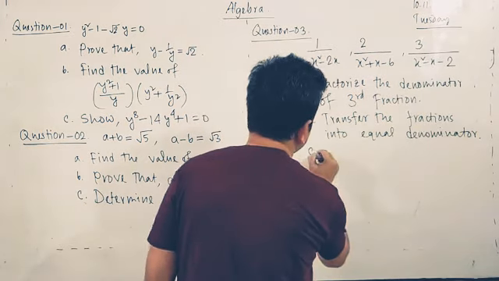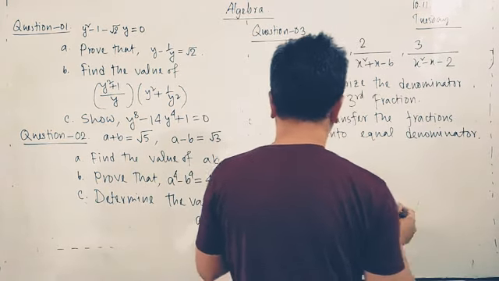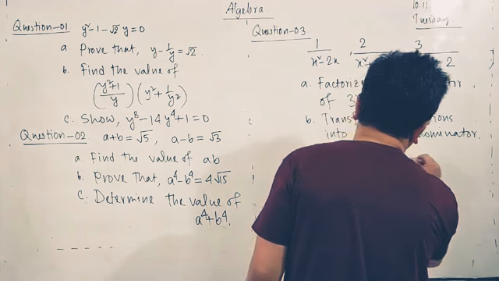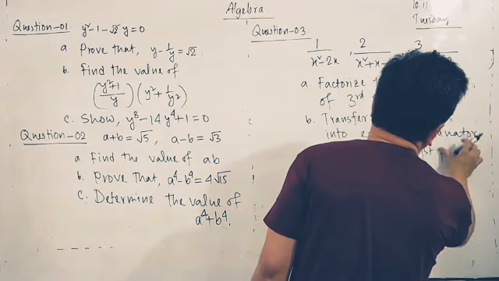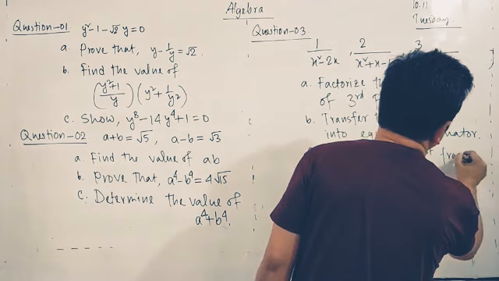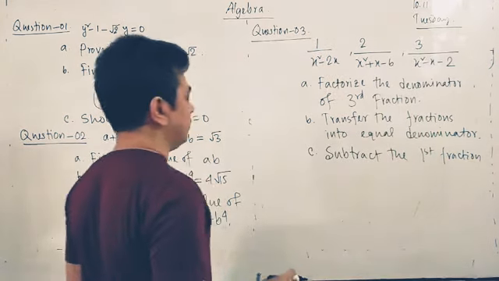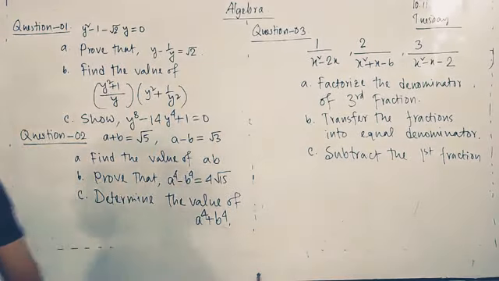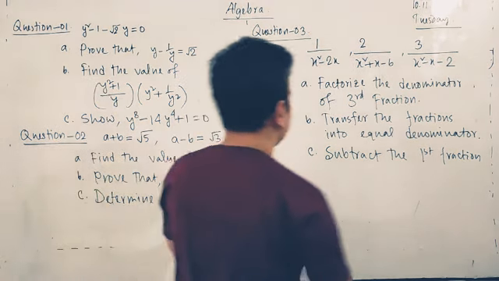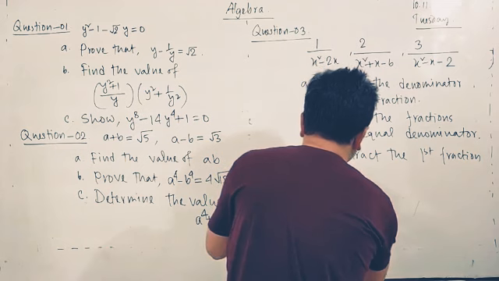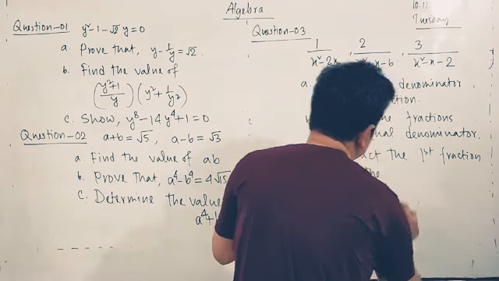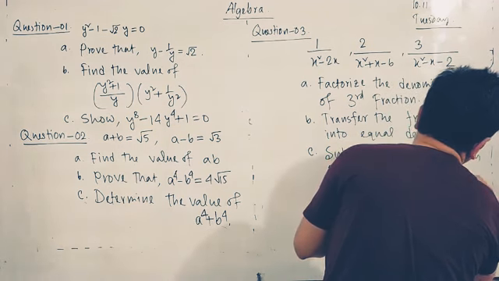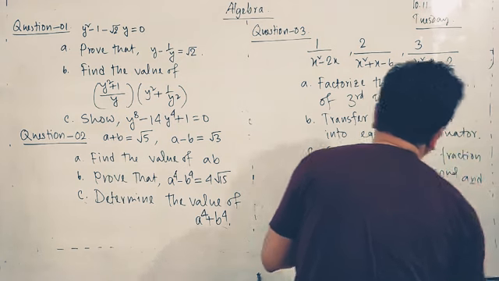And C: subtract the first fraction from the sum of the second and third fractions.